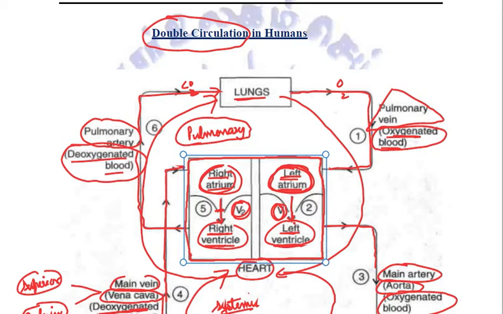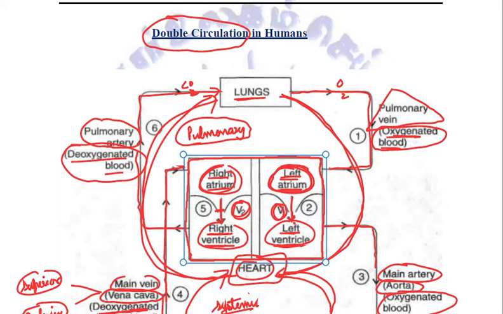Why double circulation? Because from the lungs, when the blood goes to the heart, from the heart it goes to body organs, from body organs to the heart, and from the heart again to the lungs. So in one complete cycle, the blood is going through the heart twice. That is why it is called double circulation.